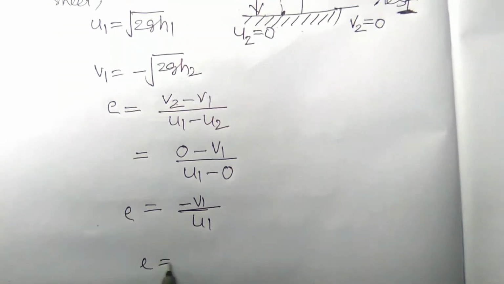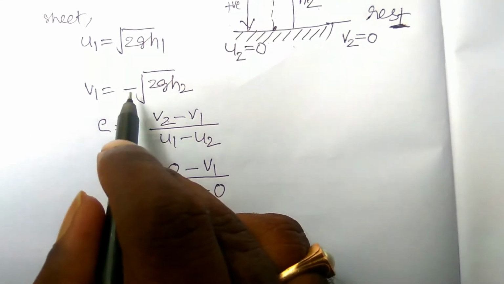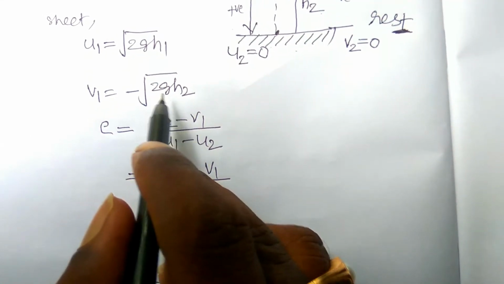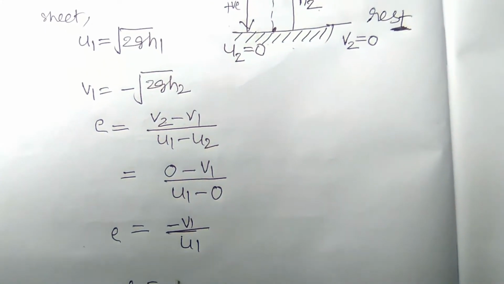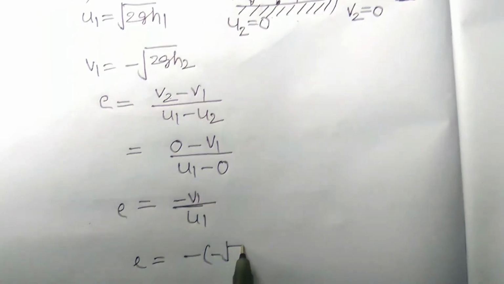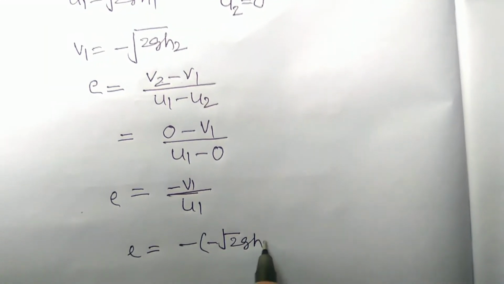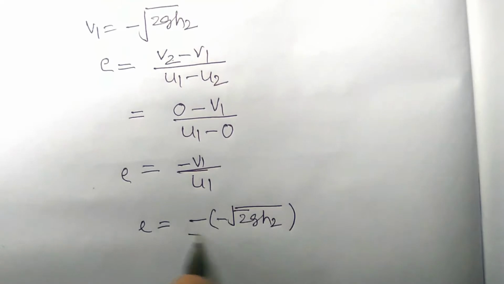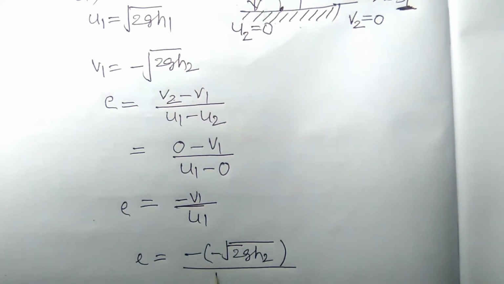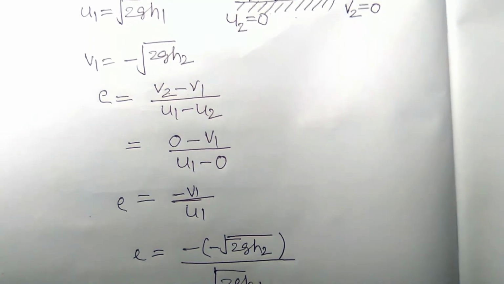Therefore e, what is v1? v1 is equal to minus root 2gh2, and minus of minus 2 root gh2 by, what is u1? u1 is equal to root 2gh1.